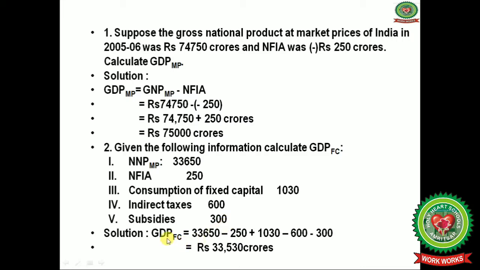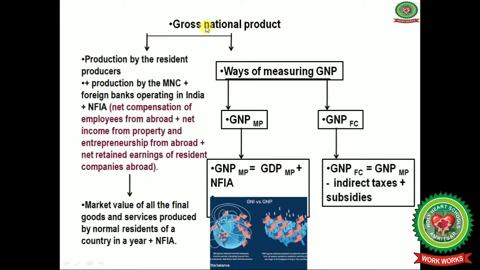Now apply the formula to calculate the GDP at factor cost. First of all, NNP at market price value minus net factor income from abroad, plus consumption of fixed capital, that is depreciation, minus indirect taxes and minus subsidies. So you will get rupees 33,530 crores. Now we will calculate the gross national product.